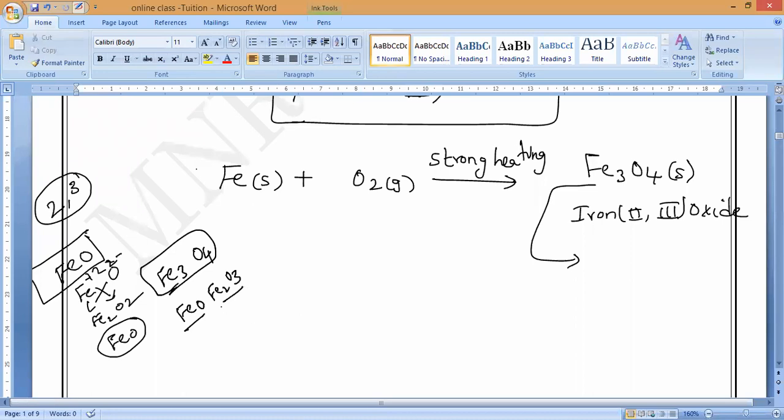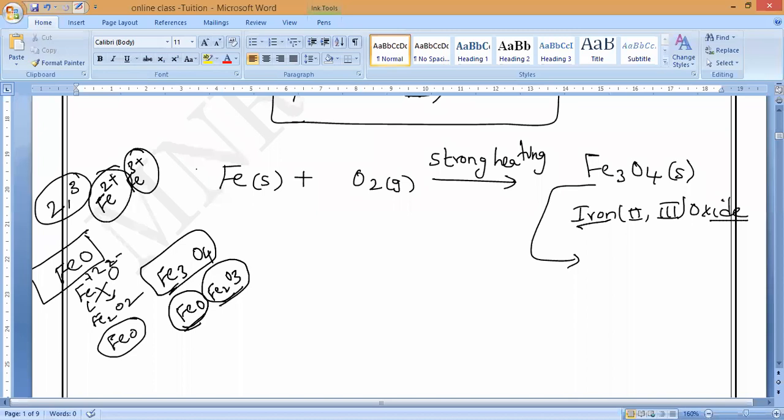Sir, Fe2O3 is iron 2 oxide and Fe3O4 is iron 3 oxide? FeO is called iron 2 oxide. Fe2O3 is called iron 3 oxide. Both combined give iron 2,3 oxide. Iron has variable valency. One time it will donate 2 plus, another time it will donate 3 plus. It is variable valency.